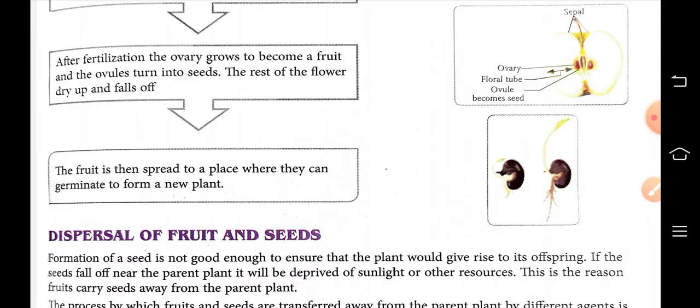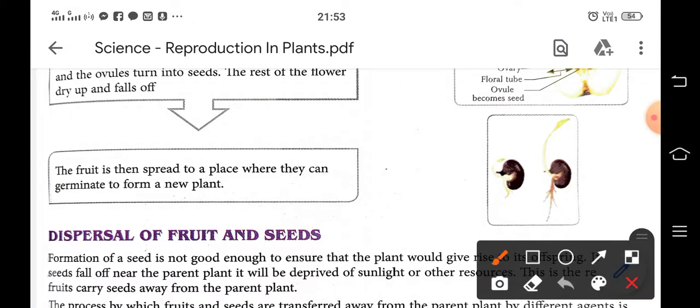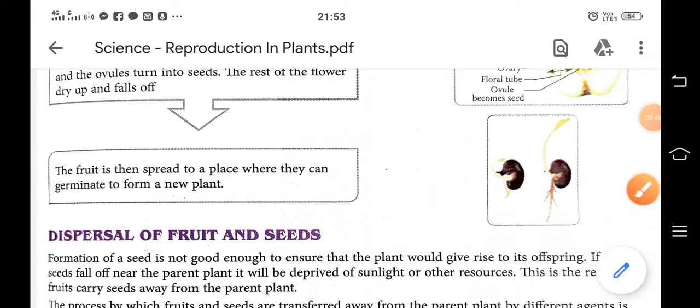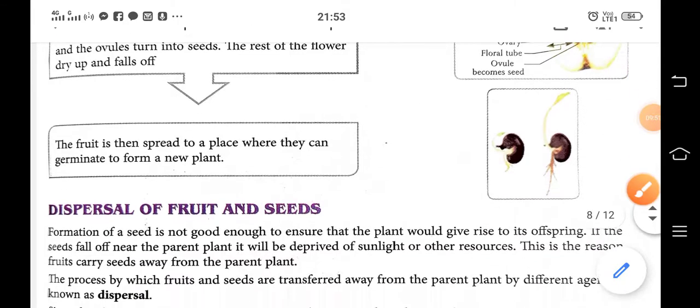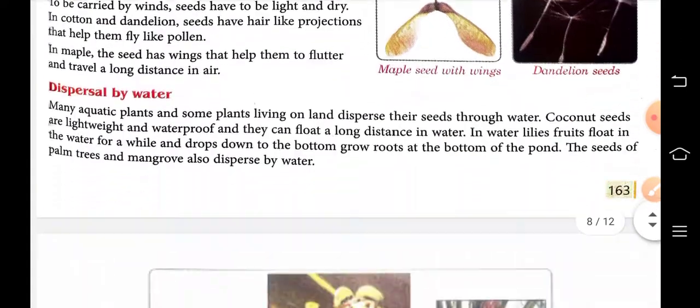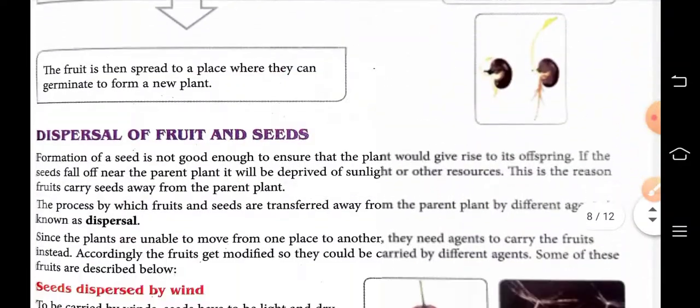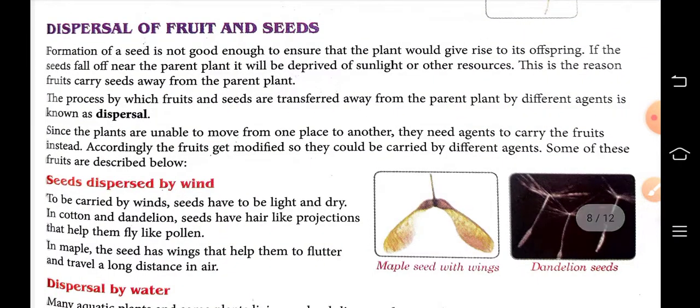Here, the fruit, this is the seed, which then germinates to form a new plant. So this is all about the sexual reproduction of plants. Dispersal of fruits and seeds.